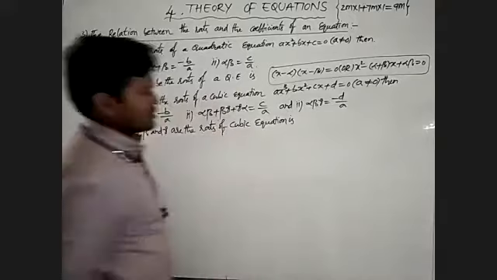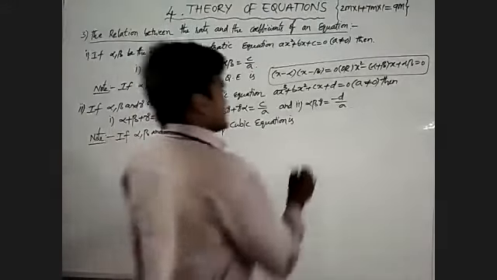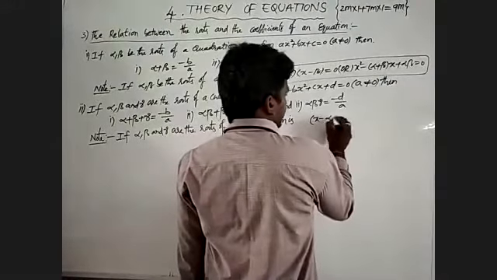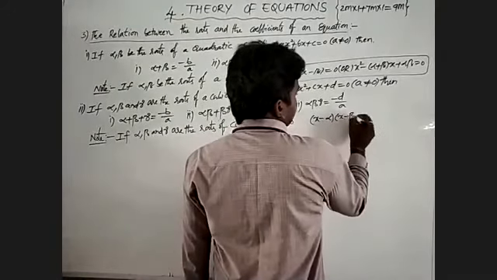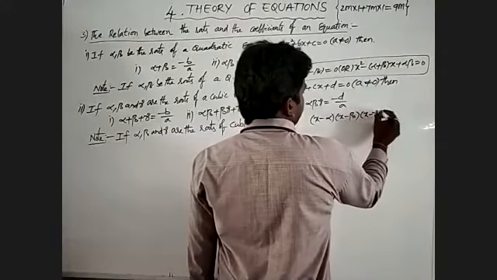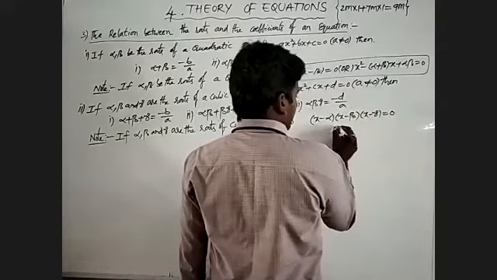then what will we write? I will write (x minus alpha)(x minus beta)(x minus gamma) is equal to 0.